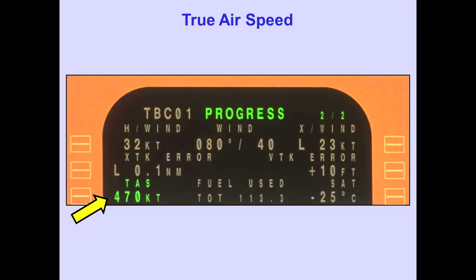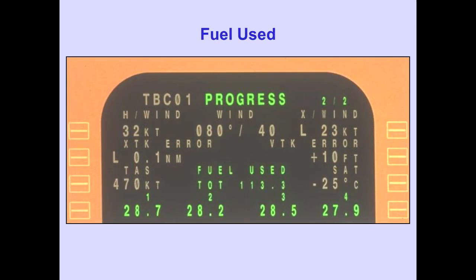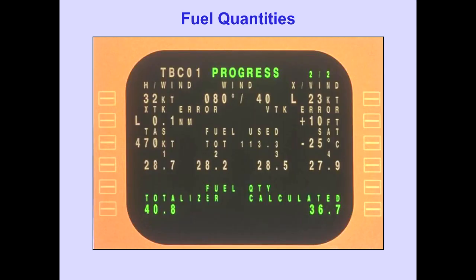True airspeed is displayed in knots. The static air temperature is also displayed. The individual engine and total fuel used is displayed. The fuel quantity line displays the totalizer fuel and the calculated fuel as discussed in the fuel modules. Remember that totalizer quantity displayed is determined by the fuel quantity indicating system.